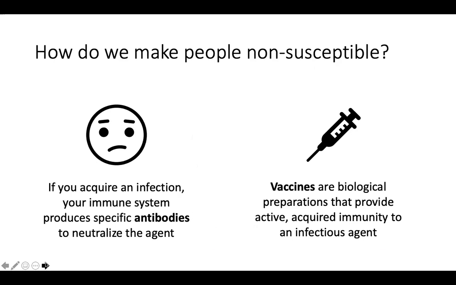So how do we make people non-susceptible? How do we make immunity? How do we create this three-quarters of the population that is immune? There are really two ways to do it. If you acquire an infection, your immune system will produce antibodies to neutralize the agent, leaving you at least temporarily immune from a new infection. Or you can take a vaccine, which is a biological preparation that provides active acquired immunity.